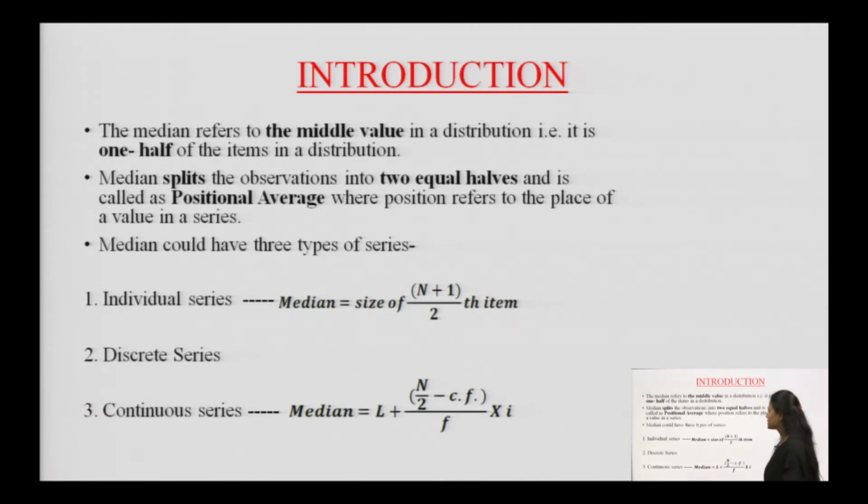For individual and discrete series, we use the same formula: median is equal to size of (n plus 1) over 2th item. The median is measured in size. For continuous series, in the same manner, L plus (n over 2 minus Cf) over f into i. What is L, what is n, what is Cf, what is f, what is i? We will discuss in the next slides.